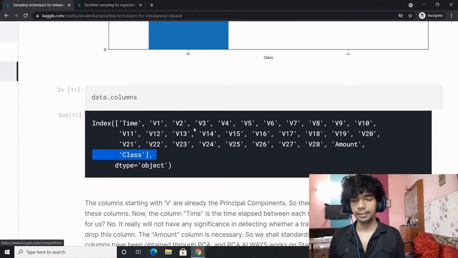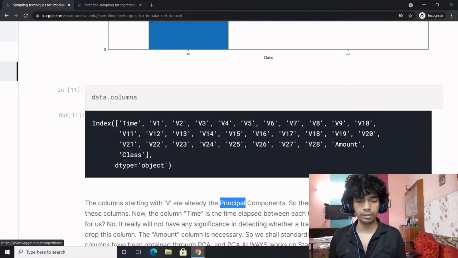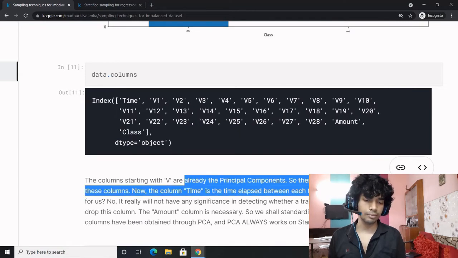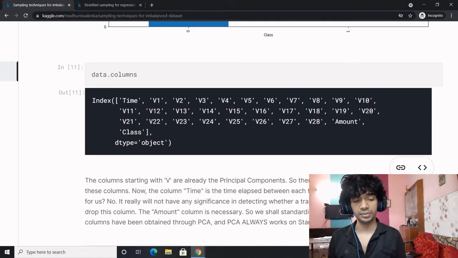These columns V1 to V28 are principal components, so there's nothing much we can do with them. The time column is the time elapsed between each transaction. Is this really an important field for us? No. It will not have any significance in detecting whether a transaction is fraudulent or genuine.